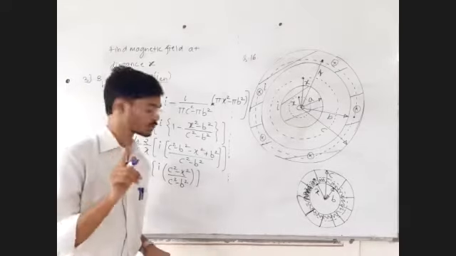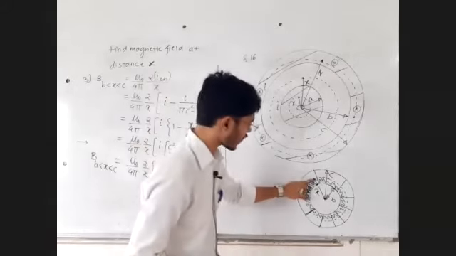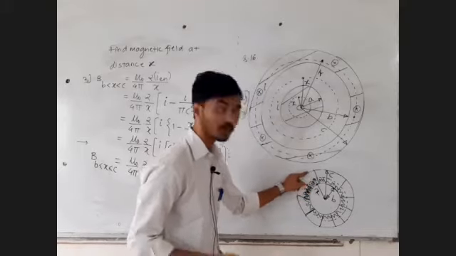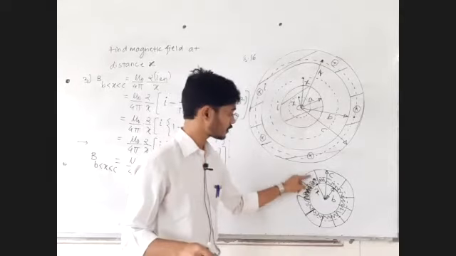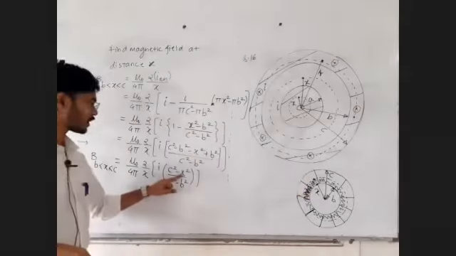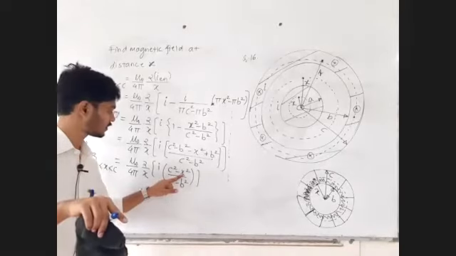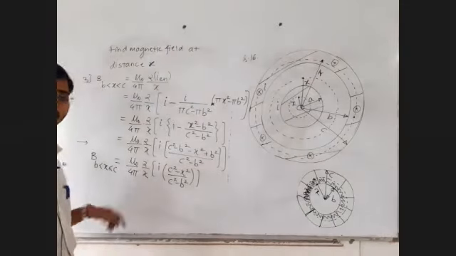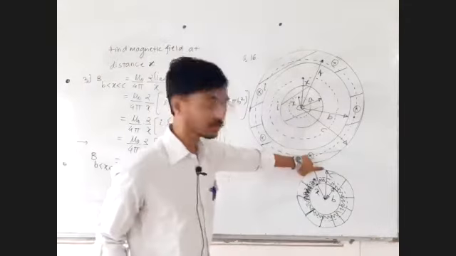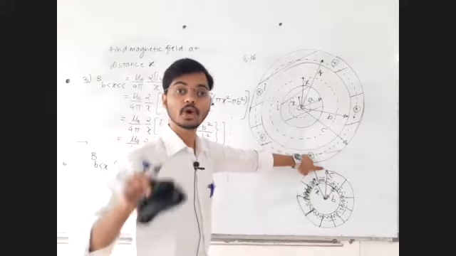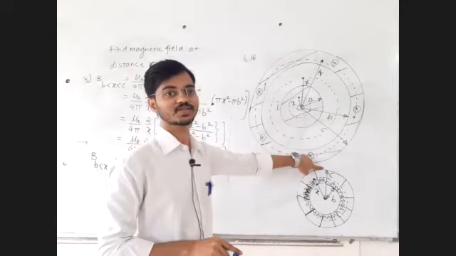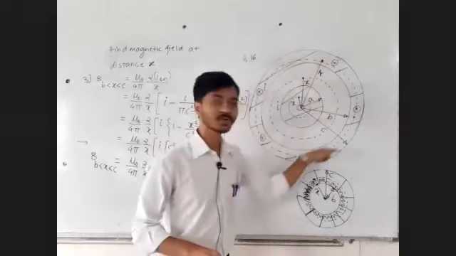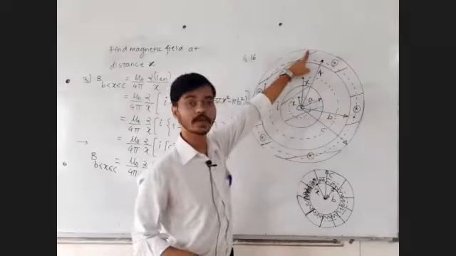And one stage will come: as you go on increasing x, if this x becomes equal to c, then c square minus c square is 0. So at this point the field will become 0 because you have enclosed zero current. Yes or no? I current coming out, exactly I current going in. So exactly at this point the field will be 0.